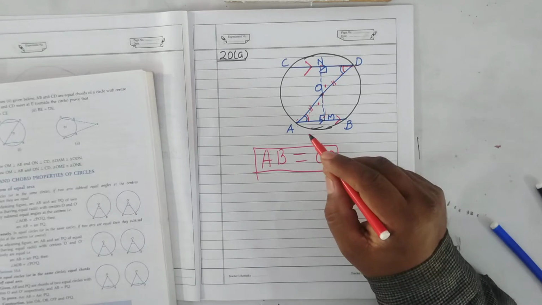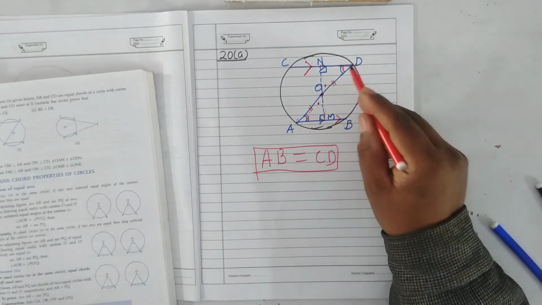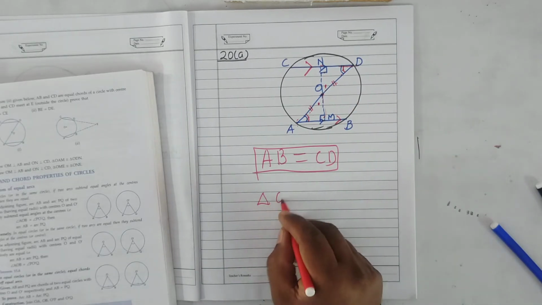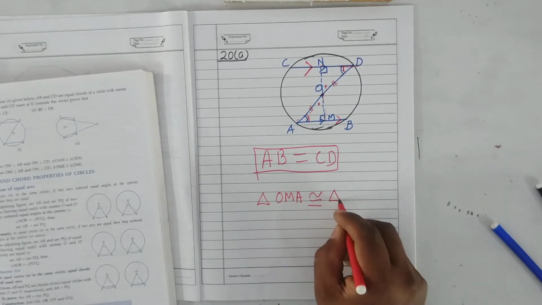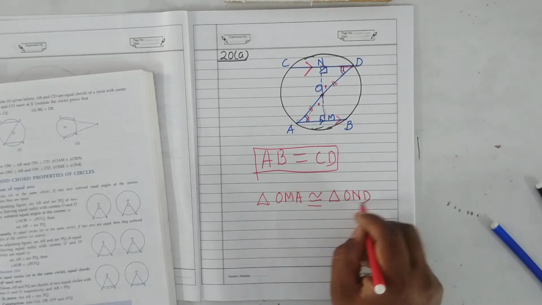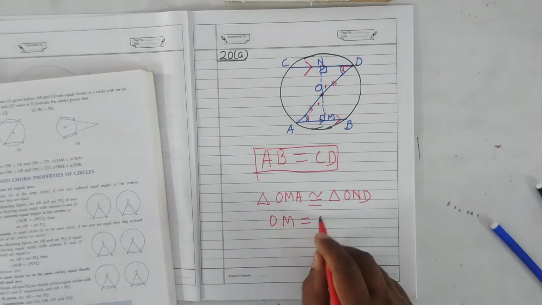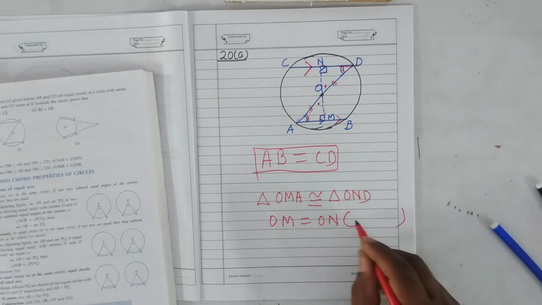So you can see here angle side angle, angle side angle. By this congruency, triangle OMA is congruent to triangle OND. And when both are congruent, once again OM will be equal to ON by CPCTC.